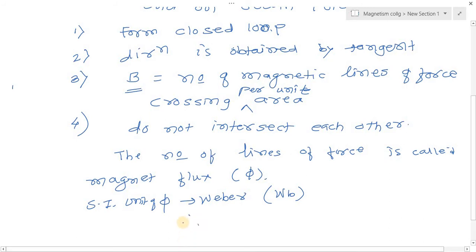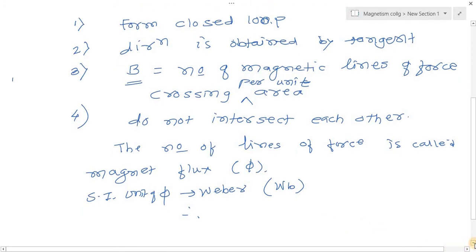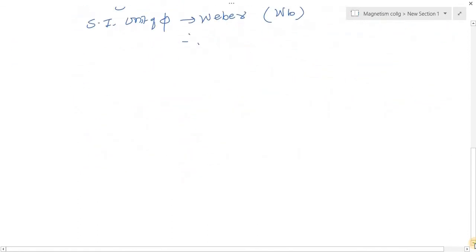Therefore, the magnitude of the magnetic field, which is the magnetic induction, is B, and B is equal to the number of magnetic lines of force crossing per unit area.